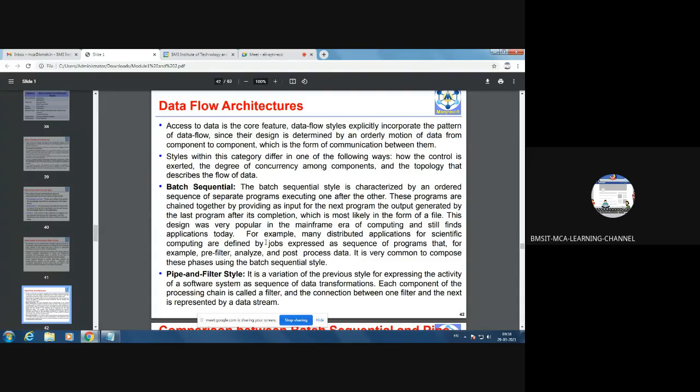The examples for these systems include many distributed applications for scientific computing, which are defined by jobs expressed as a sequence of programs. That means scientific applications can be an example where the jobs are fed and executed in sequence. For example, pre-filter, analyze and post-process data. It is very common to compose these phases using the batch sequential style.